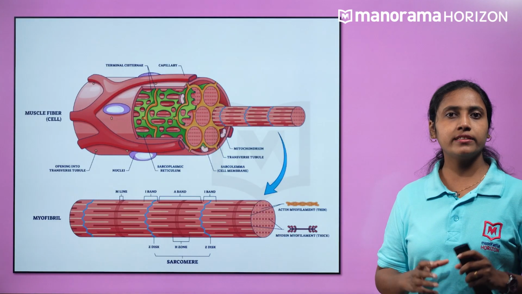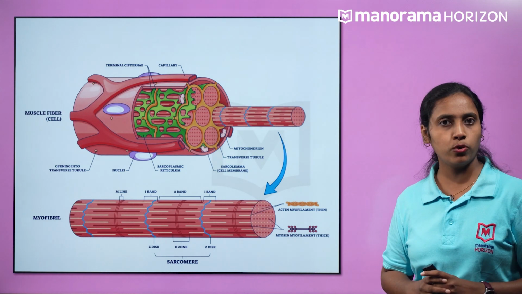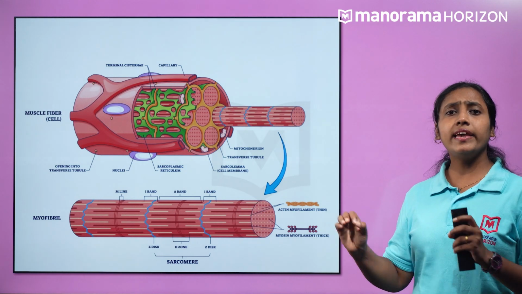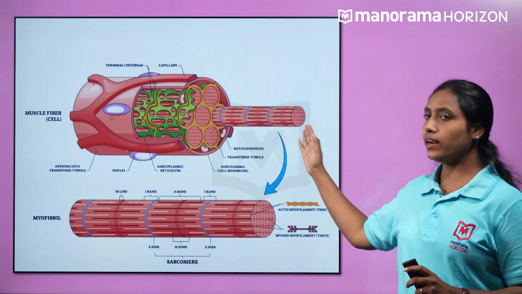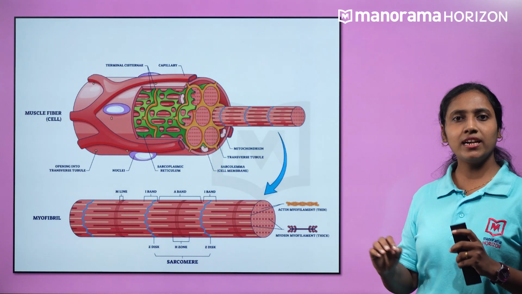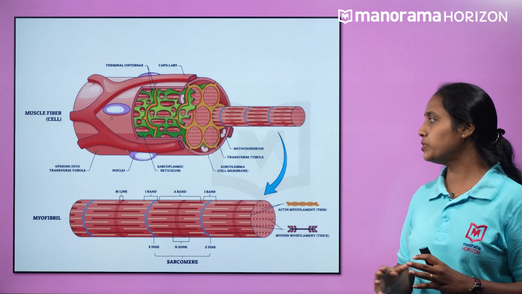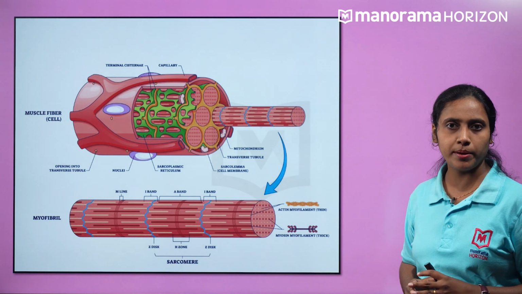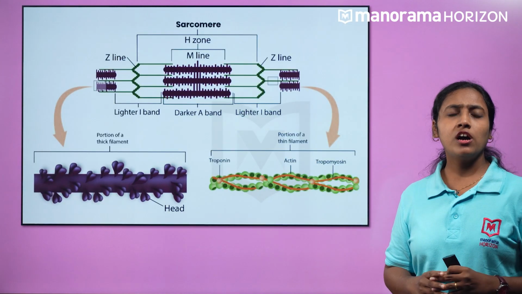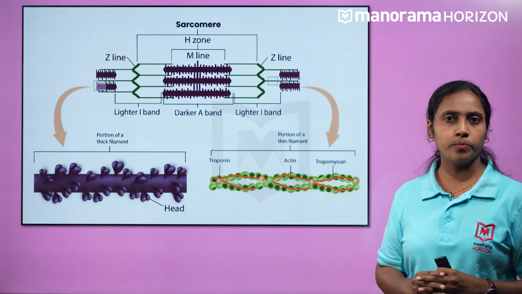Let us now check the structural arrangement of both the bands. They are arranged in rod-like structures parallel to each other and also to the longitudinal axis of the myofibrils. So, how will you identify a sarcomere?